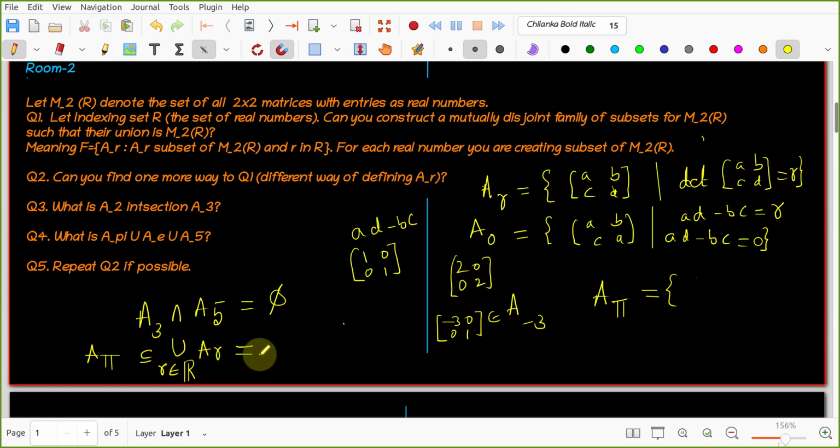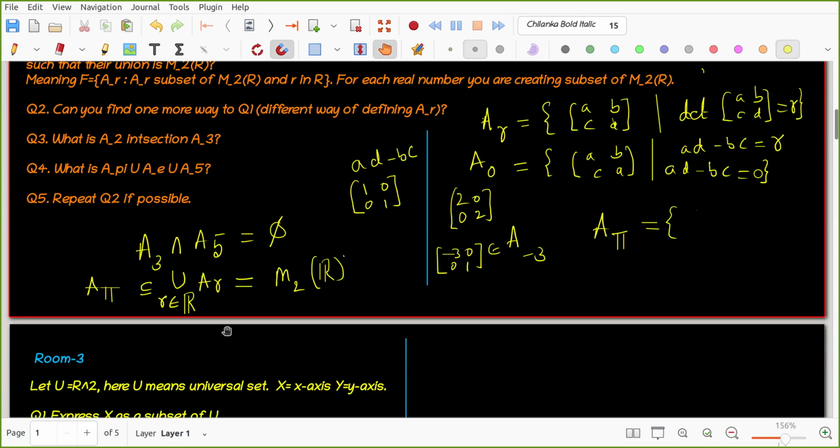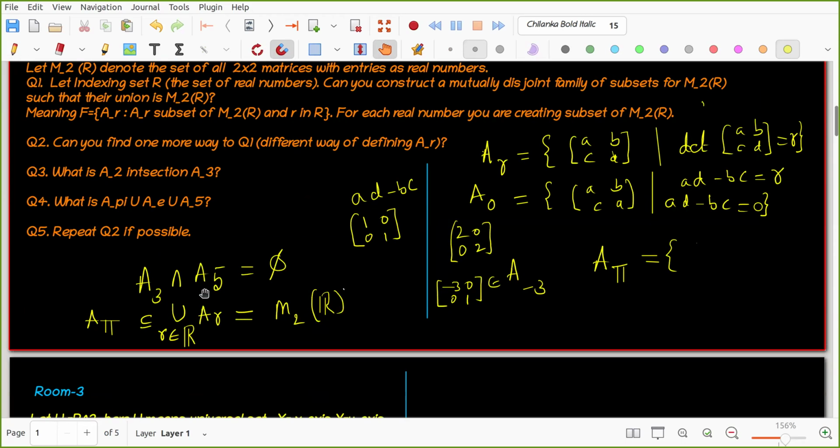So can you change your answer? What is this? It is equal to M2 of R. You are claiming that it is equal to the entire M2 of R, right? For that we need a proof. If this is what you are thinking, every matrix is in one of these sets. That's what you are claiming, right?